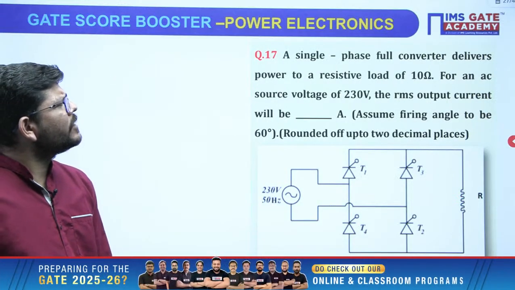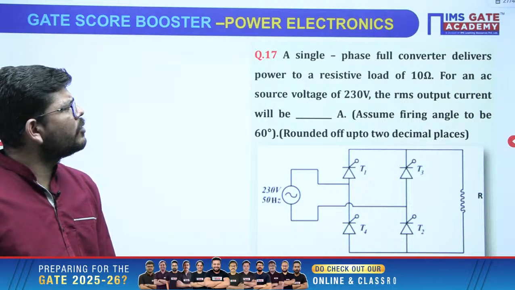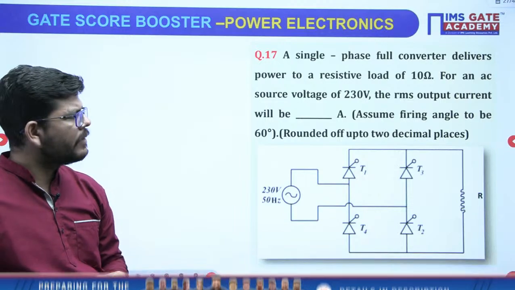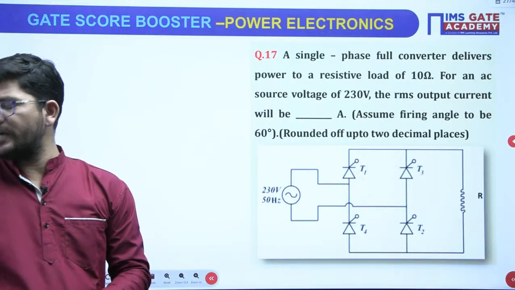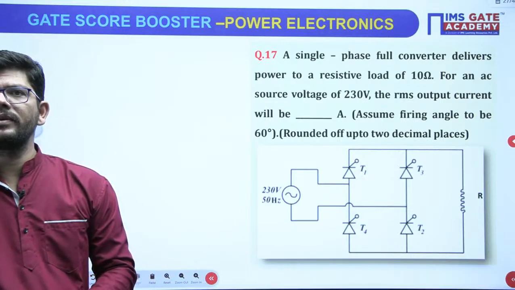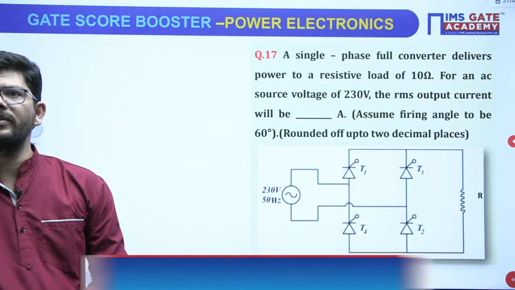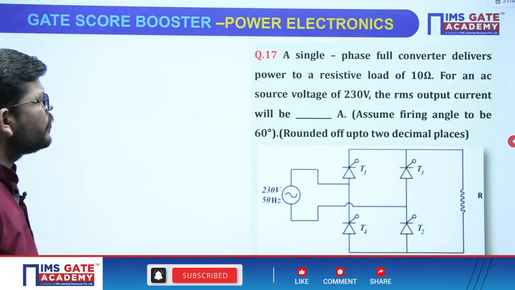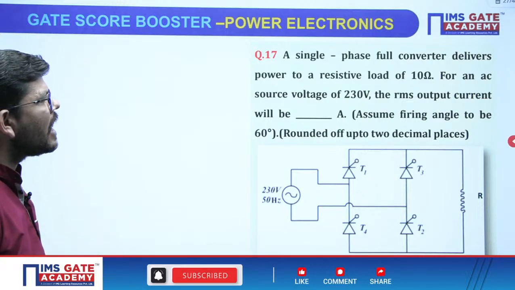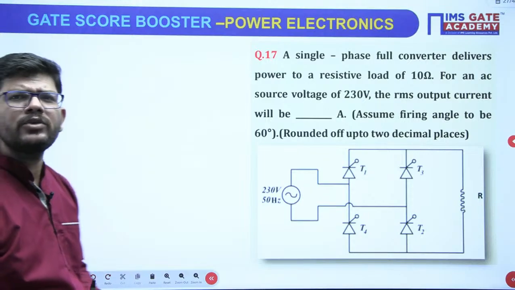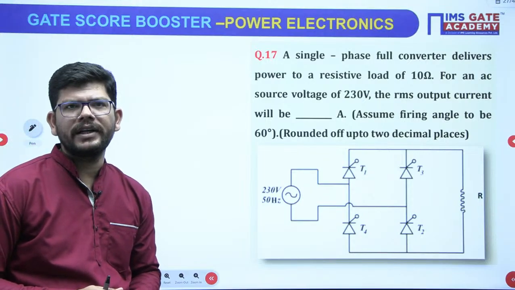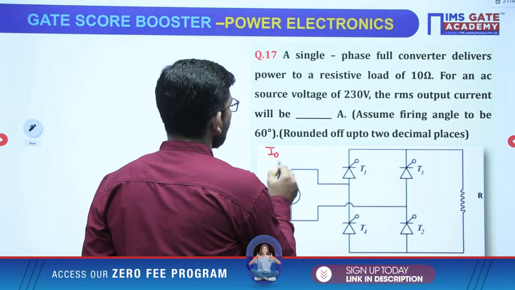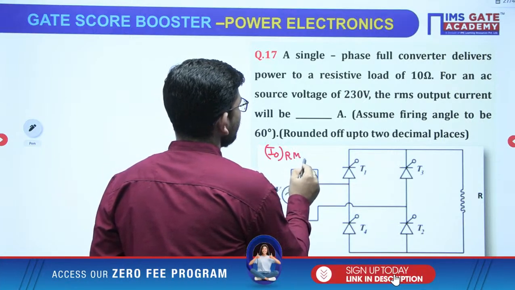A single phase full converter delivers power to a resistive load. Single phase full converter, all thyristors are there. It is delivering power to a resistive load, right? Source voltage is 230 volt. What is going to be the RMS output current? You have to calculate the output RMS current,